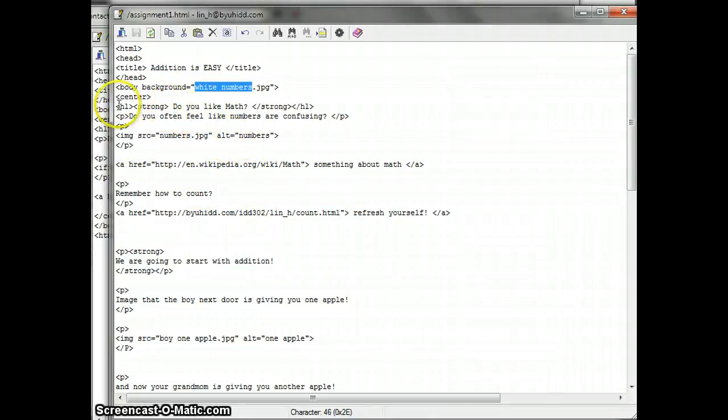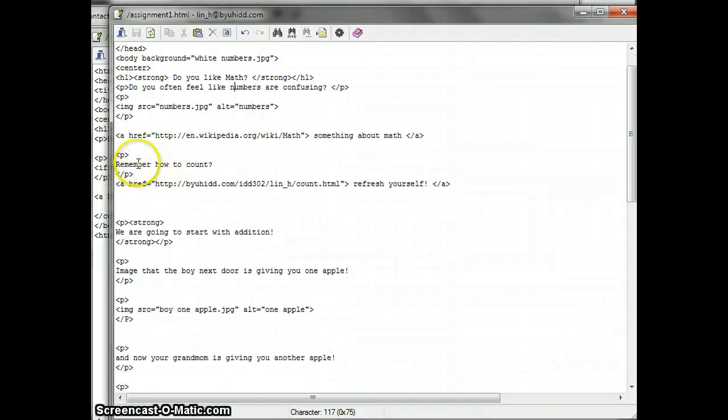And also with the first heading here, do you like math? And also with the first paragraph, do you feel like numbers are confusing? And then I put another picture here that shows a number, and I put a link here, the first one, that links us to Wikipedia, talking about math.